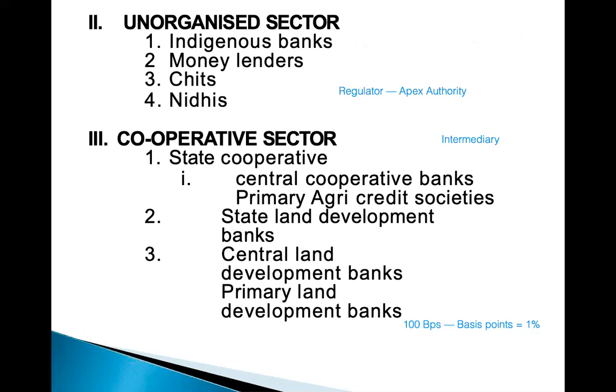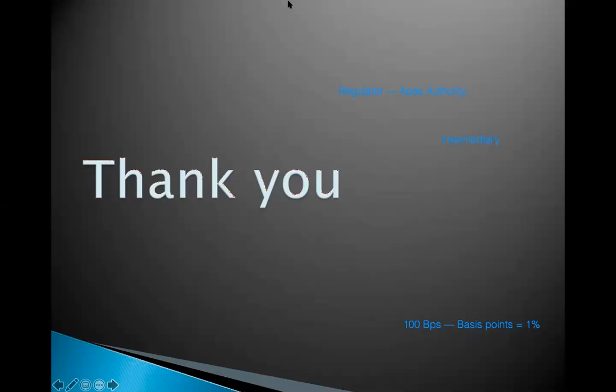Then we have cooperative sectors. Local cooperative sectors which are state, central, and then we have the primary agricultural credit societies where agricultural lending and borrowing takes place. And then we have the state, central, and primary land development banks. Any doubts so far?